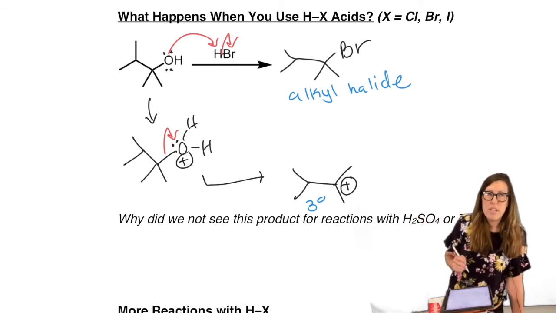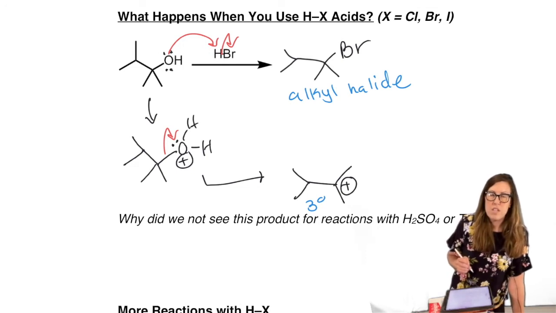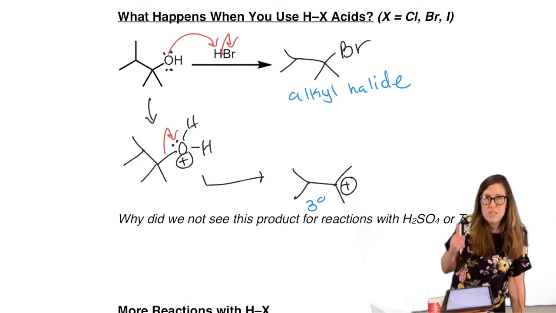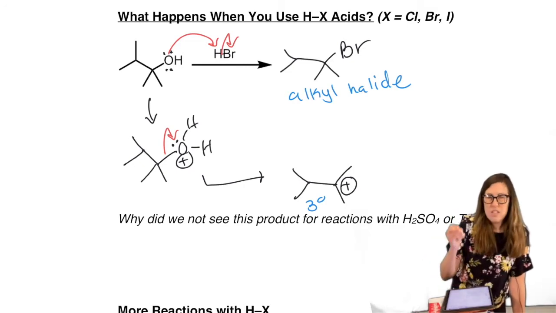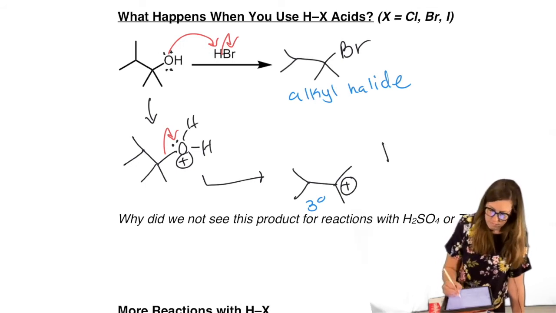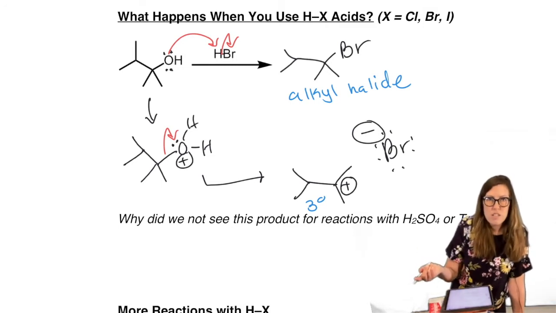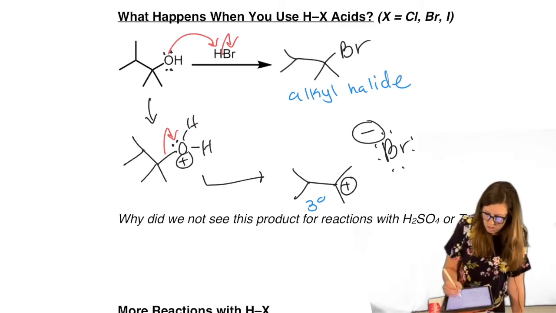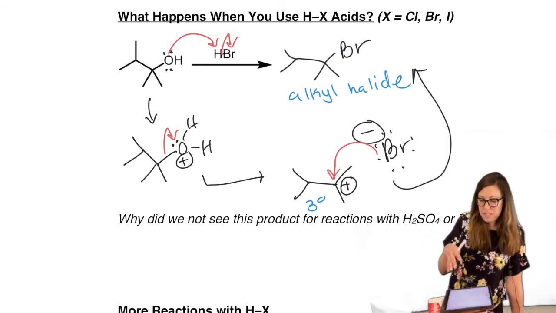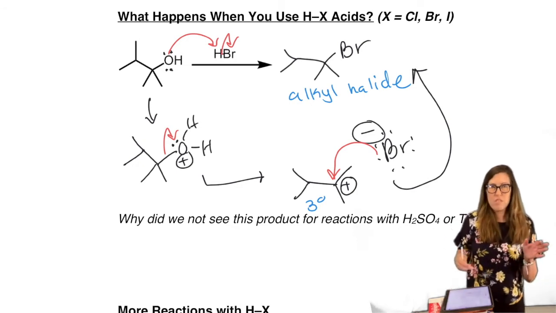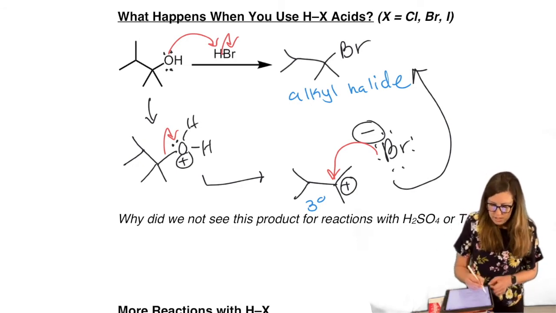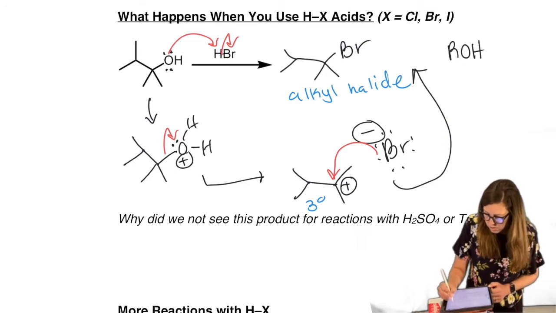What are the options for going after we know we can't rearrange a carbocation any further? It either eliminates to form a pi bond. That's what happens if it's sulfuric acid, or it captures a nucleophile. That's what happens with HBr. And that makes sense because Br is a great nucleophile. Hydrogen sulfate's not. So attack, and here we are. We can have rearrangements because the carbocation is present. In this case, we didn't. So it's not always just a simple swap out the OH and you get the RX, but we can remind ourselves that this transformation is possible. With HX, we get RX.